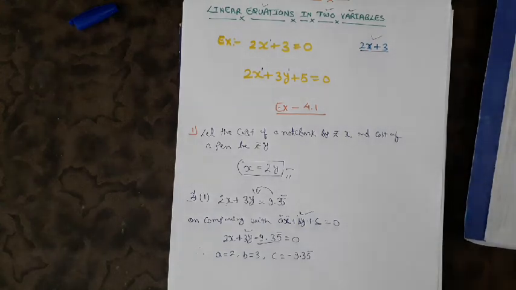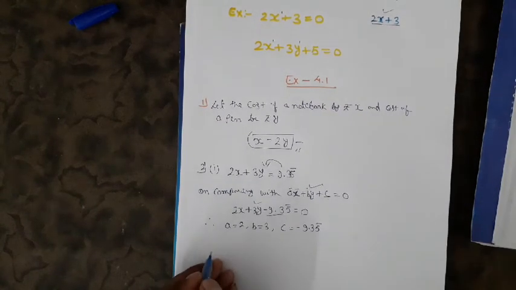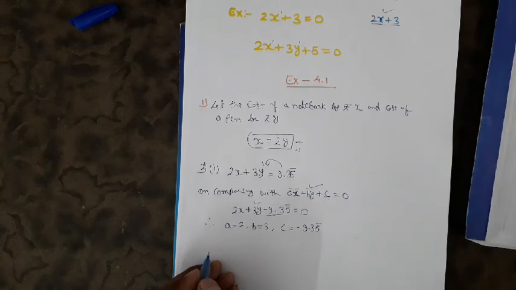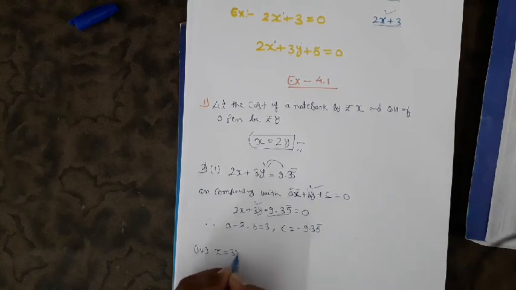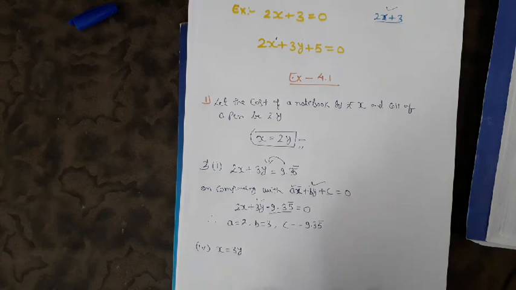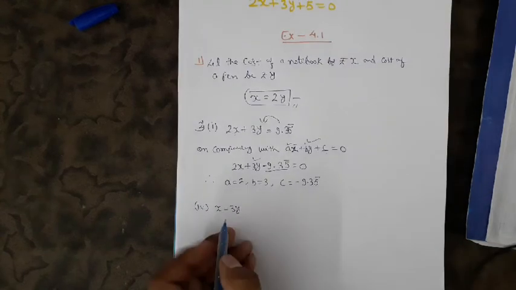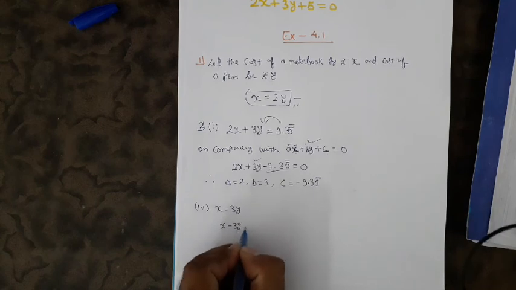So there are many questions you have to solve. One more question I'm going to explain, because it is a different question. So I'm taking the fourth one. Okay, x equals to 3y. So first I have to change this into the standard form. In the standard form it would be written as x minus 3y equals to 0.